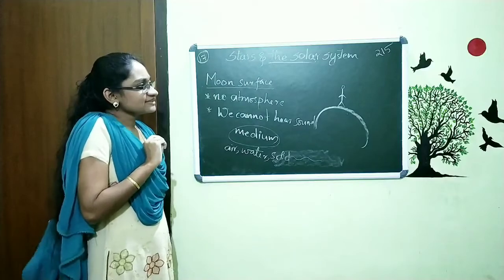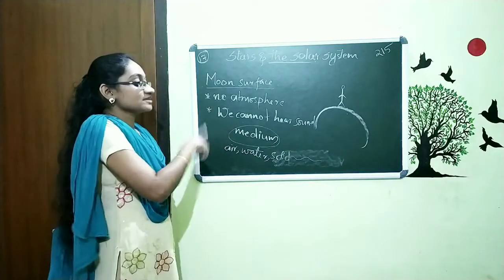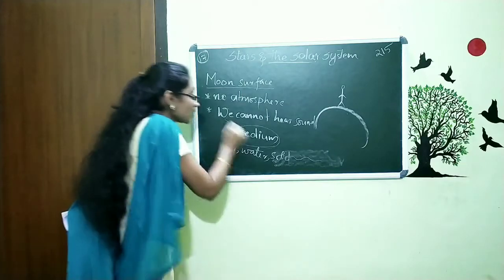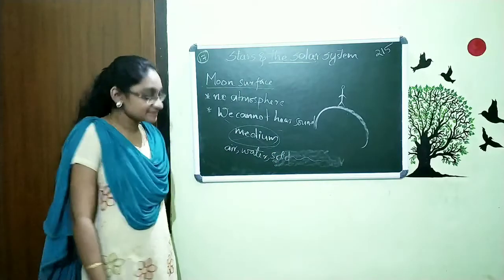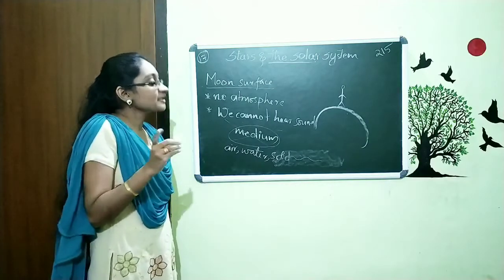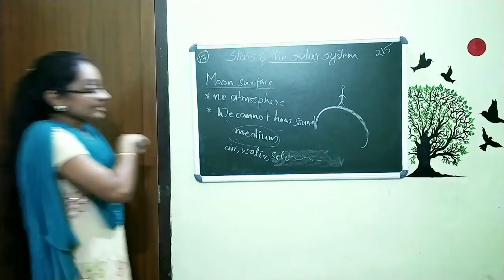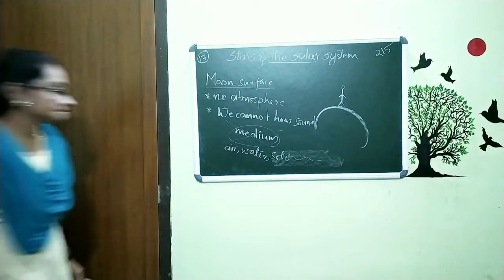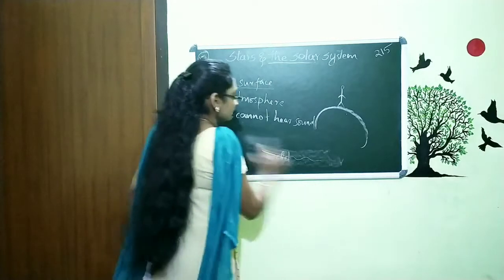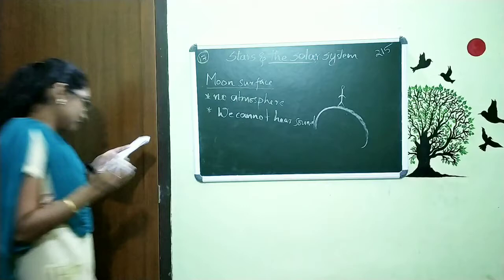And is it possible to see the astronaut? We can see, because light does not need any medium. That's how we are seeing, but we are not hearing. It is the property of light and sound. We will study it later in other chapters. Now you just focus here. We said that we cannot hear sound at the surface of the moon.